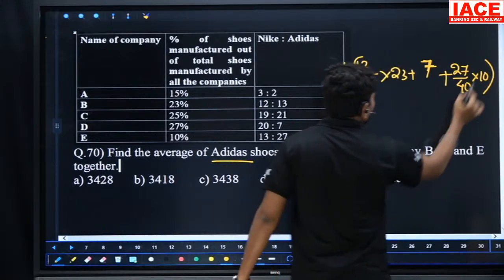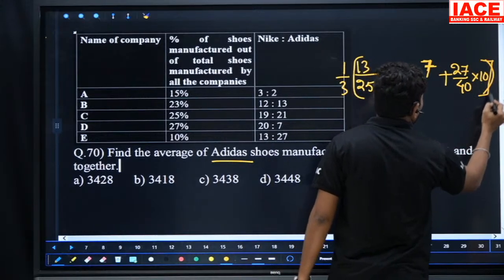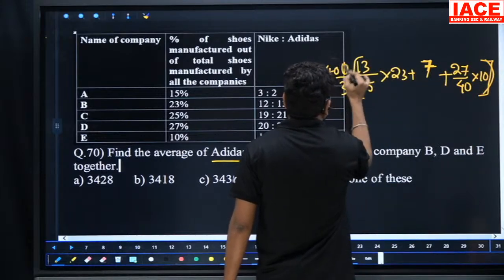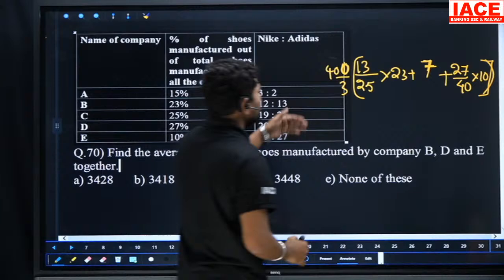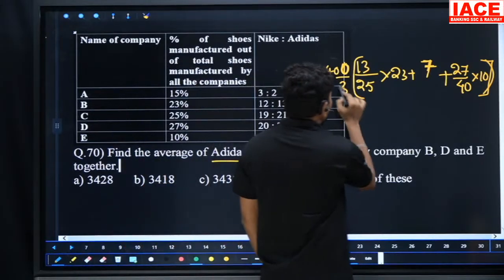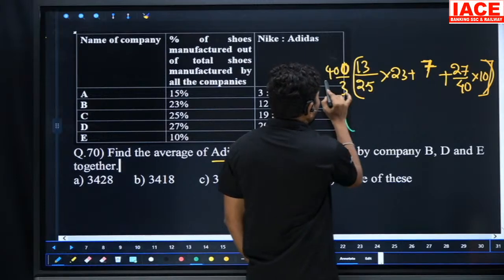Okay, and we should multiply, and finally it is 400. The numerator I'm writing is 400 by 3, and we should solve this here. So later we come to the 1 by 3 value.